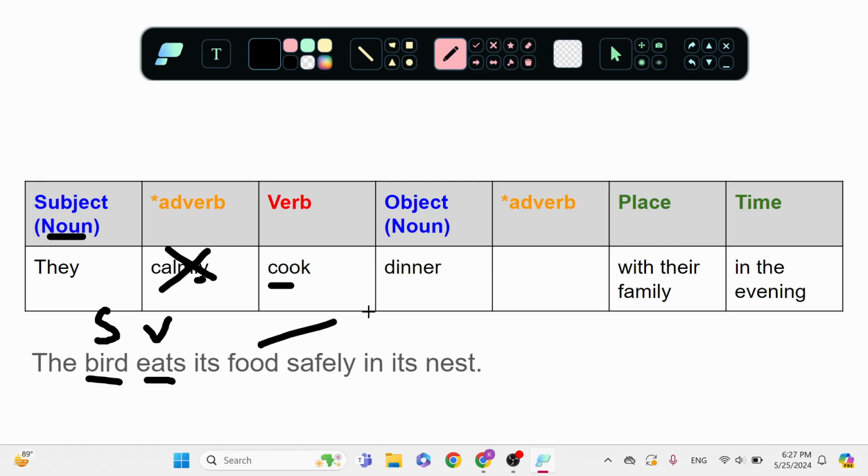That's going to be the object, right? So that's a noun, it's a thing. And its is describing the food. We will talk about that in a few more lessons. So the bird eats its food safely. What is it? Adverb with ly, adverb. In its nest. That is a place.